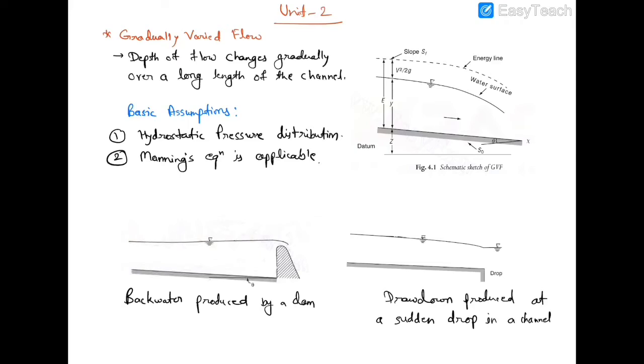The examples of gradually varied flow are the backwater produced by a dam or weir across a river and the drawdown produced at a sudden drop in a channel. Okay, these are a few examples of gradually varied flow.